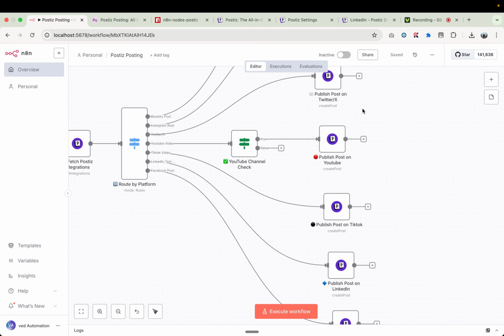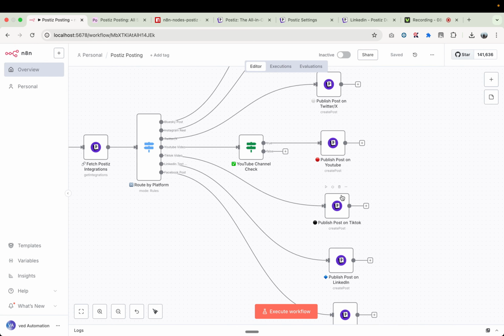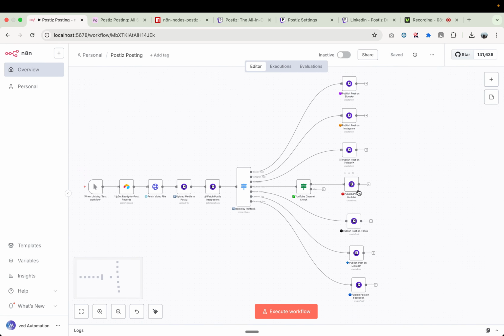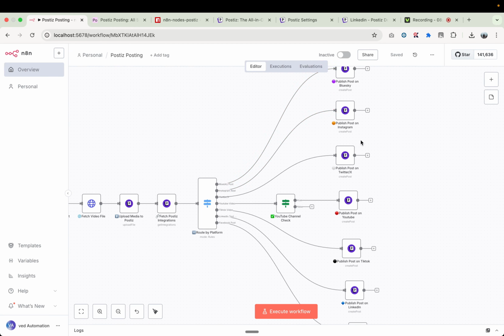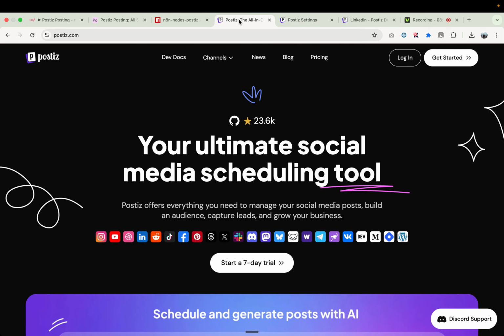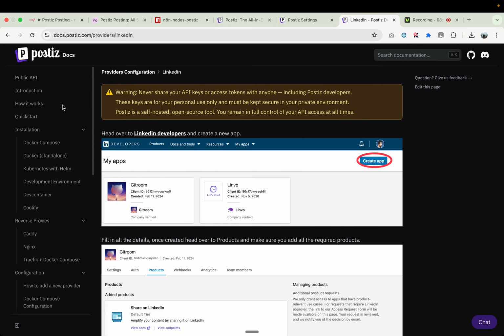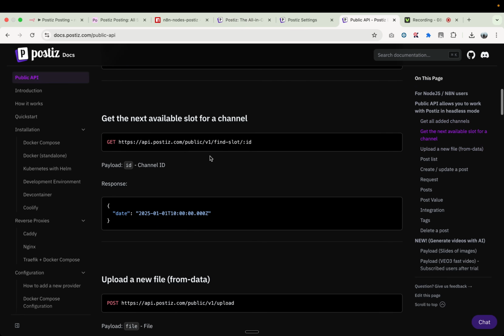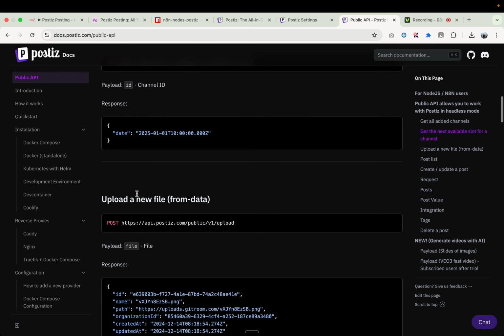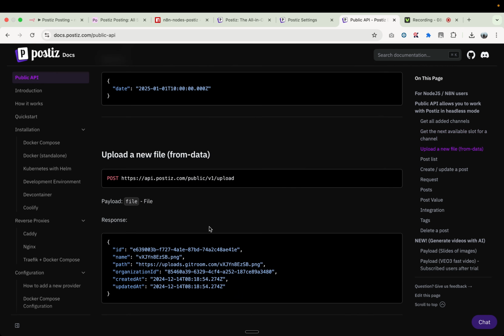So let me show you how you can understand what settings we need to turn on and how we can configure these nodes, right? So if you are using this template, you can directly use it, but let me show you how you can understand and how you can make your own nodes for this, right? So if you go to the Postiz documentation, here we have the public API. So if you scroll down, we have different endpoints, right? To get the channel ID, to get the next available slot, to upload a new file. So we have different endpoints.